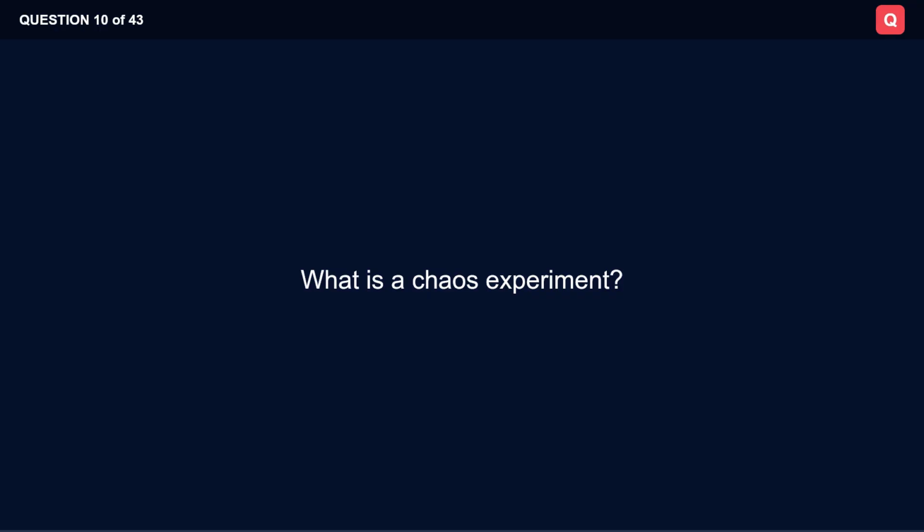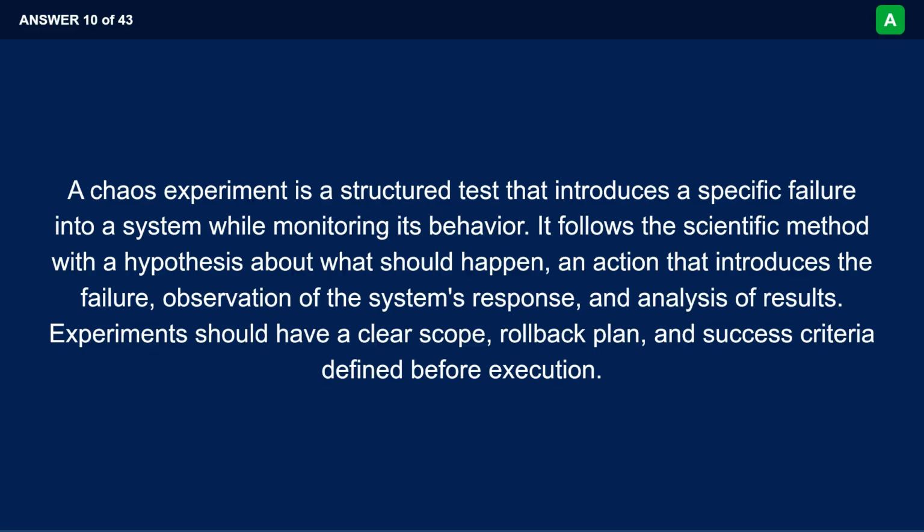What is a chaos experiment? A chaos experiment is a structured test that introduces a specific failure into a system while monitoring its behavior. It follows the scientific method with a hypothesis about what should happen, an action that introduces the failure, observation of the system's response, and analysis of results. Experiments should have a clear scope, rollback plan, and success criteria defined before execution.